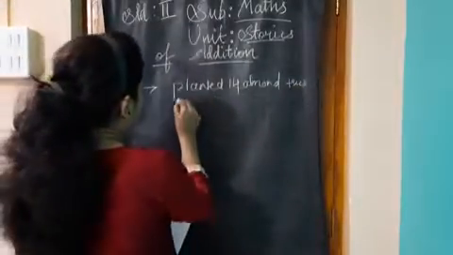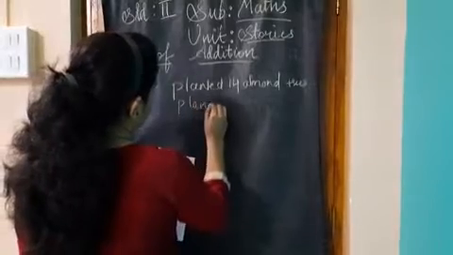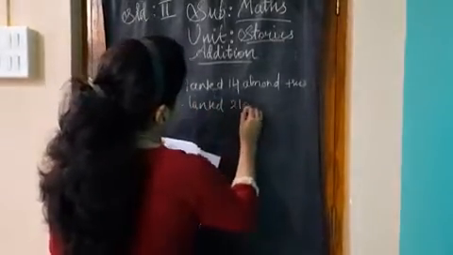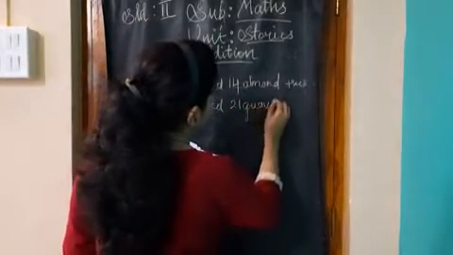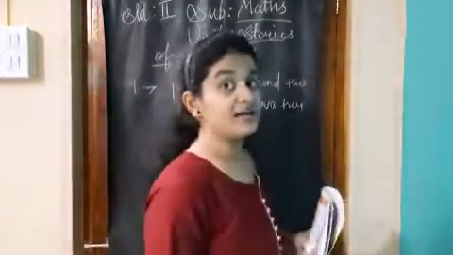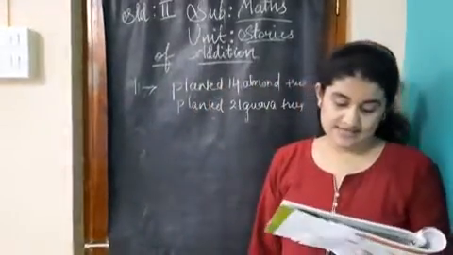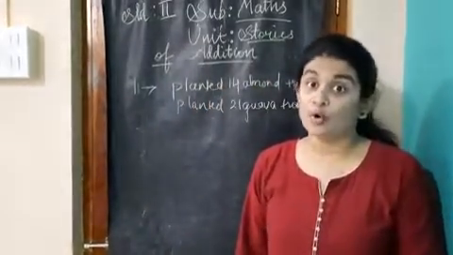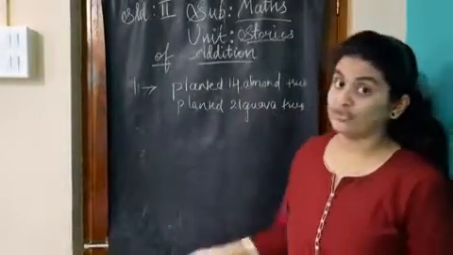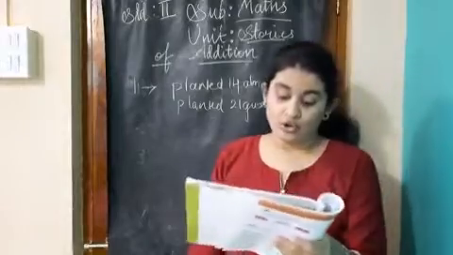And also planted 21 guava trees. So now what we have to do here? Yes, we should add both the numbers, right? We should add both the numbers.